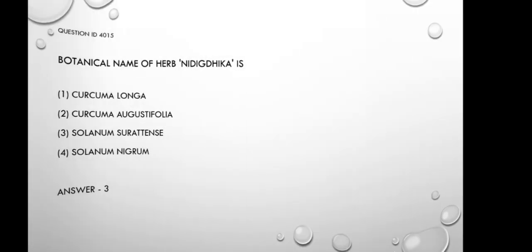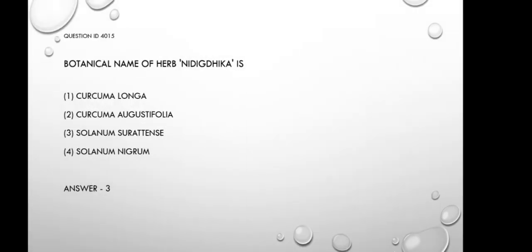Next question. Question number 15. Botanical name of herb Nidigdhika is: Option 1 Curcuma longa. Option 2 Curcuma angustifolia. Option 3 Solanum surratens. Option 4 Solanum nigrum.